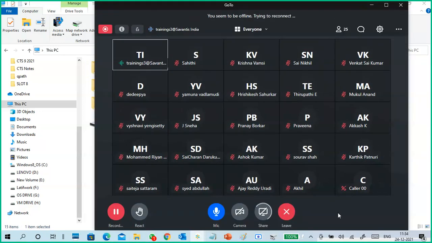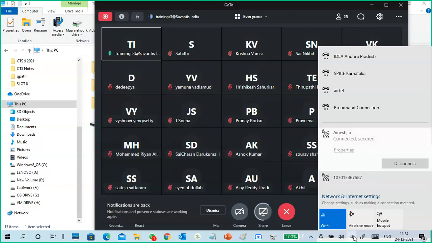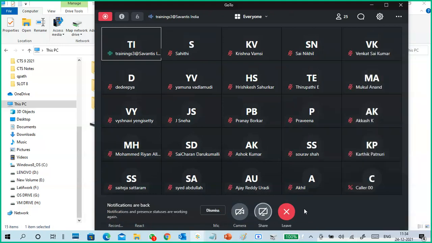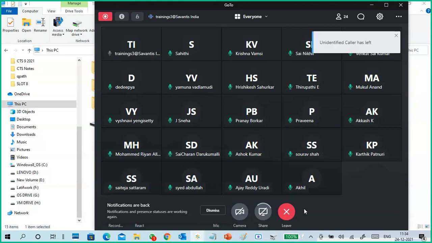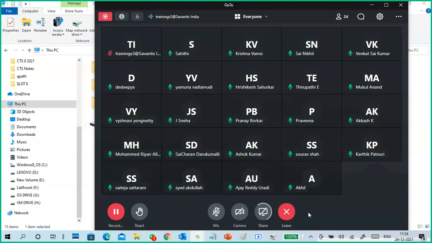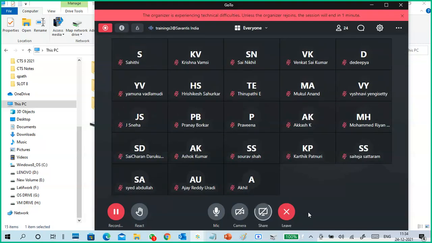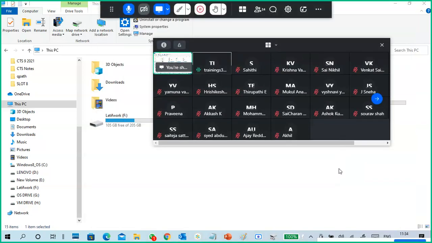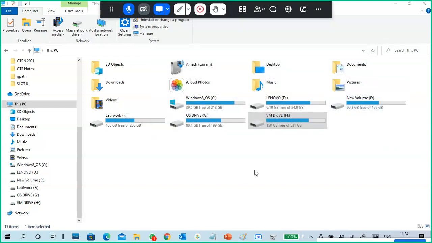Oh dear. Why does this app keep disconnecting? You seem to be offline. This conference will now be recorded. See why it keeps crashing?